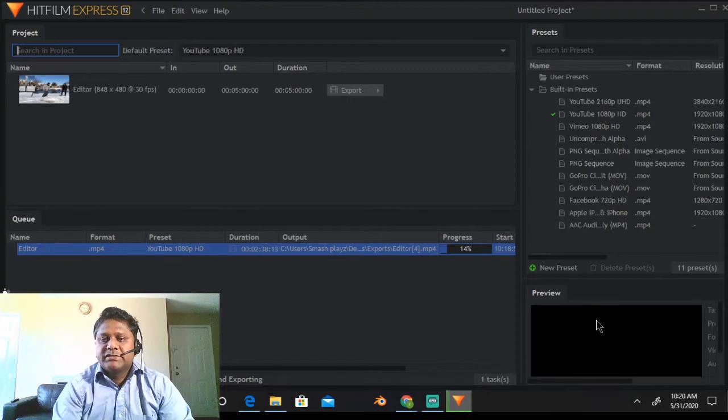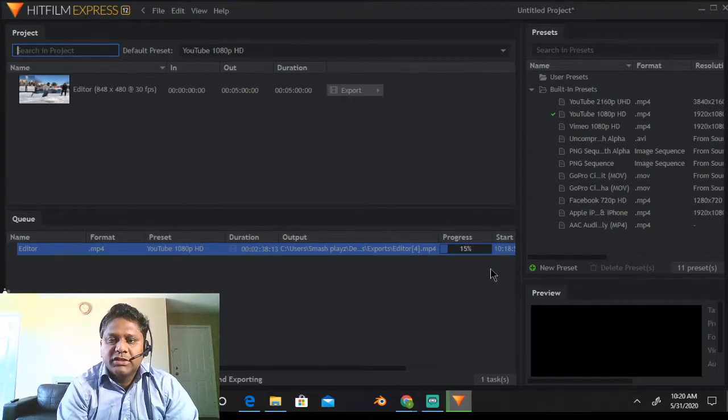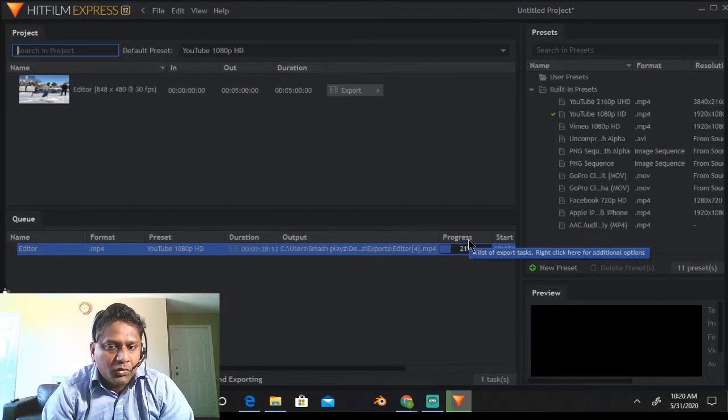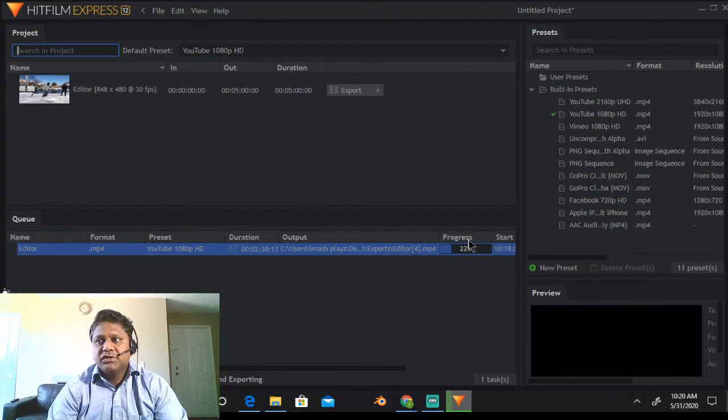All right, here it will show the progress bar, and as and when it gets to 100%, it will get completed. Depending on the file size, let's say if you are creating a video, there's a big chance that you want to upload it on YouTube, or you want to share it with your friends using whatever other channel you want.